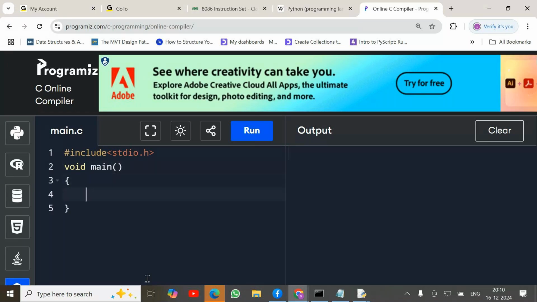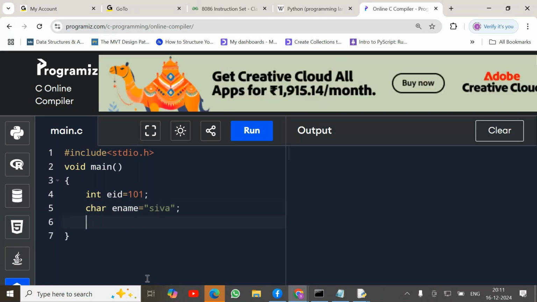Next, I want to take the employee ID. We need to declare the data type. Employee ID equal to 101, and the employee name, which is a collection of characters, so I am using the char data type: char ename. Next, employee salary, here I am using float, equal to 30000.0.